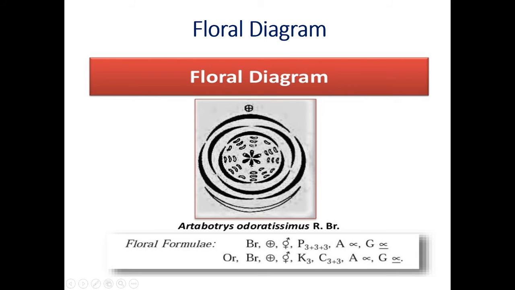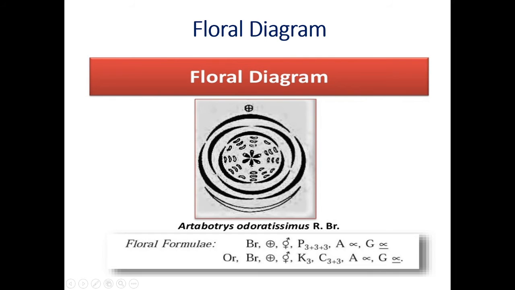Now number of petals or tepals are sometimes 6 or sometimes 9. In the diagram of Artabotrys, you will see the calyx is absent. There is presence of 3 whorls of perianth. Outer whorl is made up of 3 tepals, middle whorl is made up of 3 petals, and inner whorl is made up of 3 petals, 3 tepals.